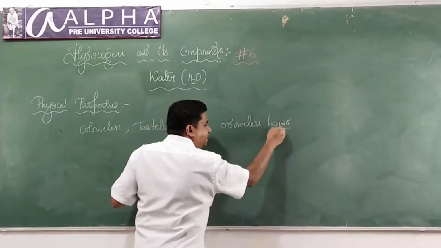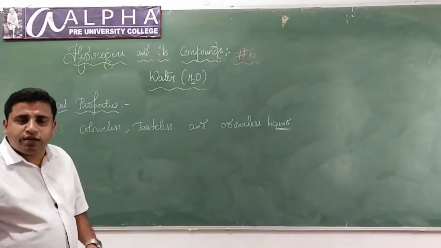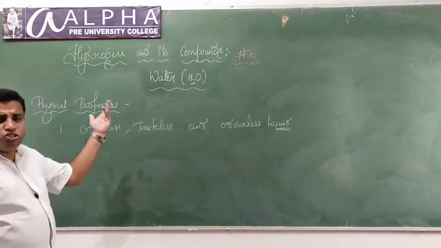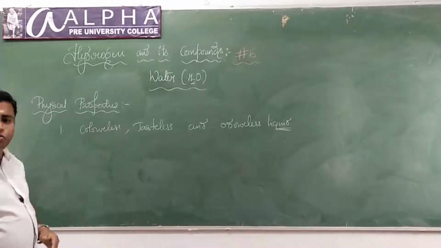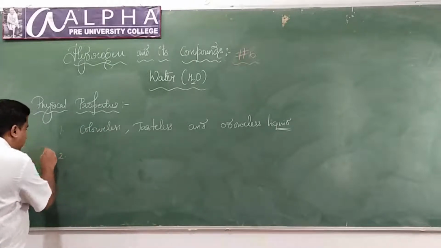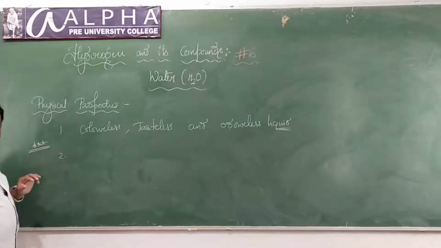At room temperature water exists in which state? Liquid state. And all these things you know very well. It's colorless, tasteless and odorless. We don't require all these things. What we require is to concentrate and focus on this point that I'm telling you now.